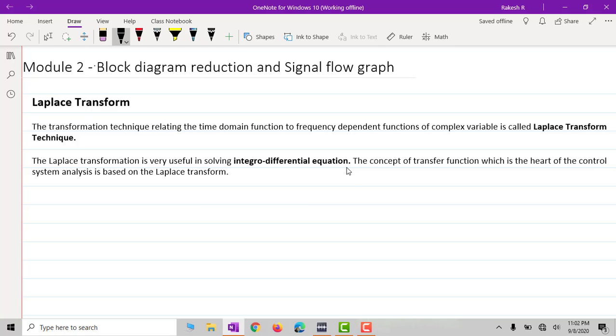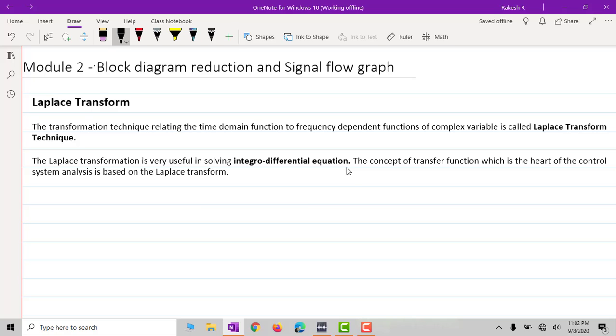It might be separation of variables, partial differential equation, Bernoulli's equation, first order linear differential equation, or variation of parameters. These are some of the examples we use to solve differential equations. But in Laplace transformation, there is a unique way of solving the equation.